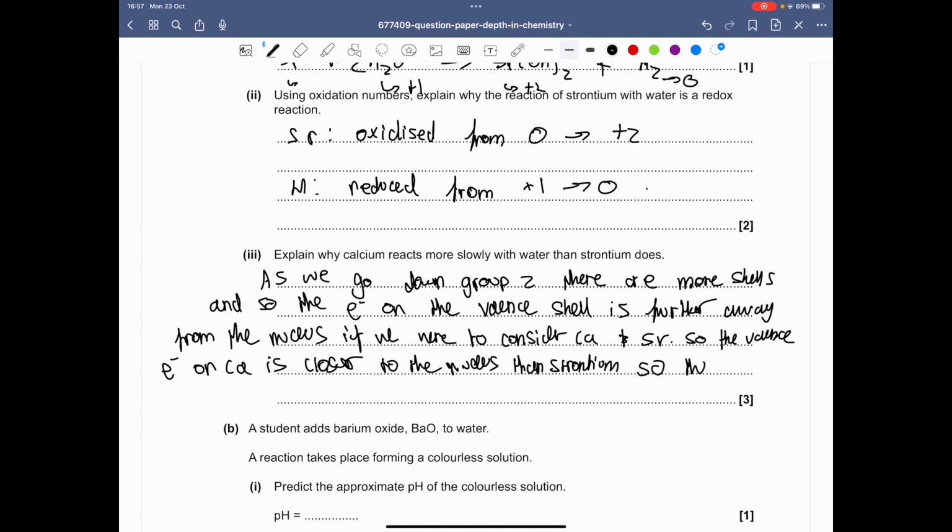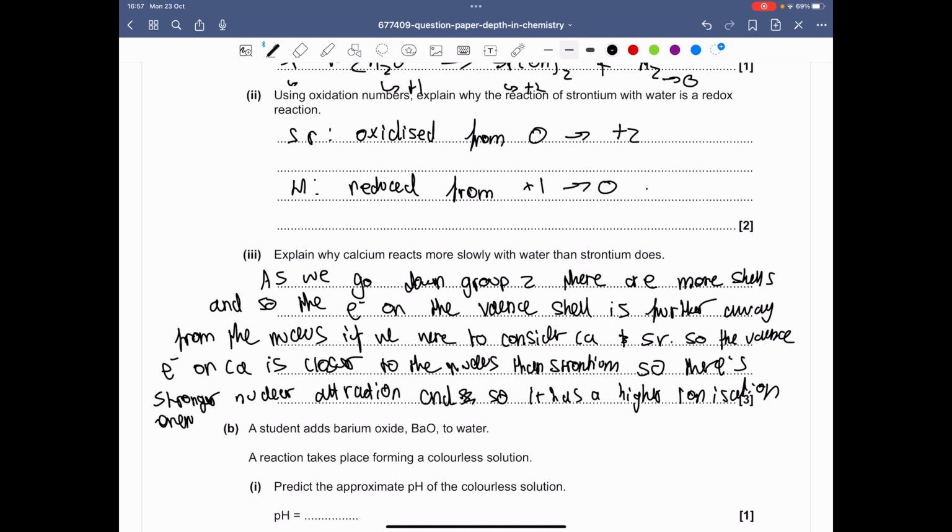So there's stronger nuclear attraction and so it has a higher ionization energy. Ionization energy is the energy required to remove the electron on the valence shell. And also, we can consider shielding as well. There's also more electrons as we go down the group.